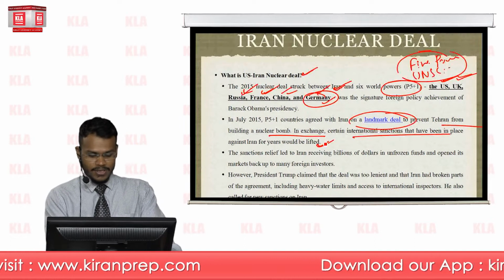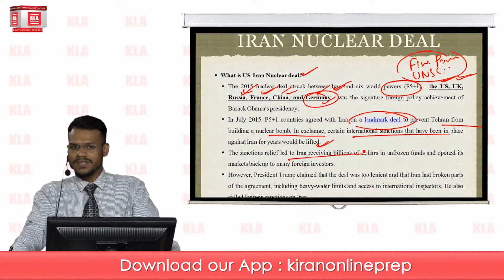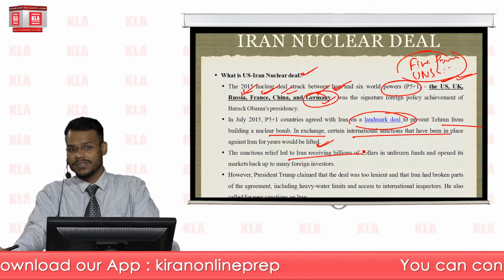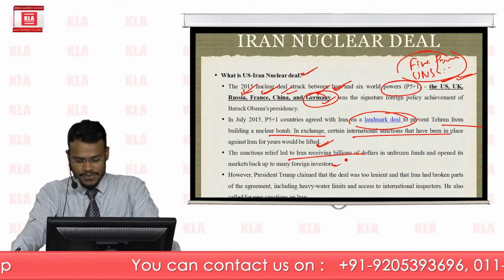Sanction relief led to Iran receiving billions of dollars which were frozen in different banks and institutions because of various sanctions imposed by the United States, the European Union, and the United Nations as well. This deal helped Iran to get access to these frozen funds.